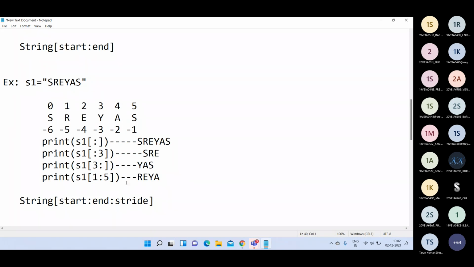Okay, if you want to specify the stride value, you can use either 2 or 3 or 4 like that, and you may use negative values also.